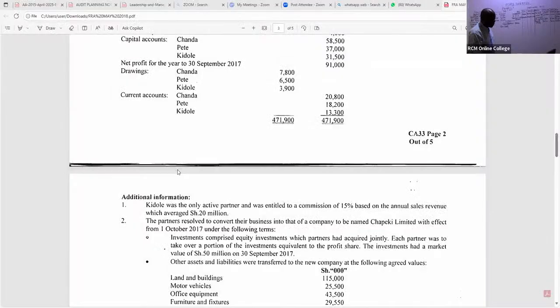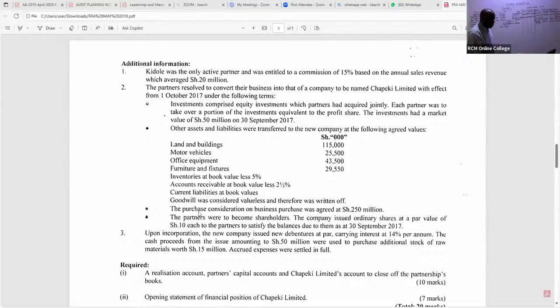Now, ladies and gentlemen, we continue. So look at this note. The purchase consideration on business purchase was agreed at 250 million. That's 250,000, remember we are cutting 3 zeros.